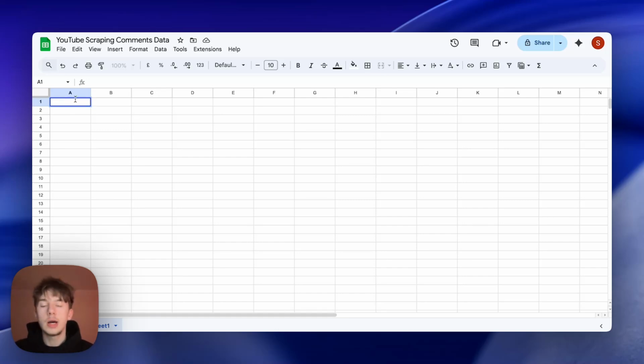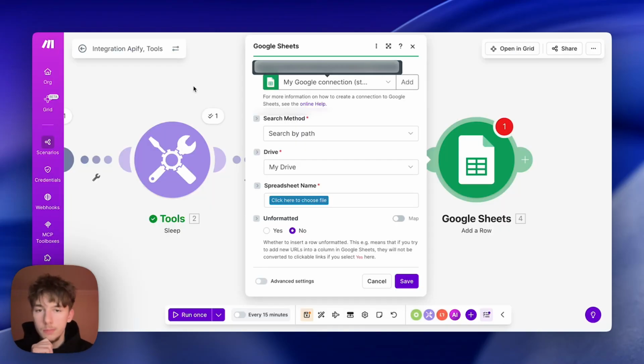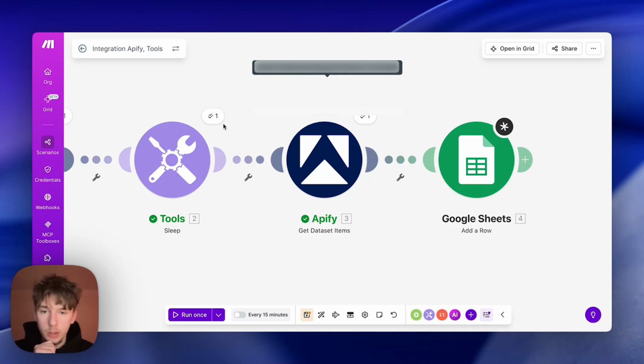But essentially what we're going to do now is add our headlines, right? Our subheadings, headers, whatever you want to call them. I think that's what Make.com calls them. But what we're going to do is head over into Make.com, and what we are going to check out is, why does my email pop up there? There we go. Anyways, what we're going to do is head over into Apify.